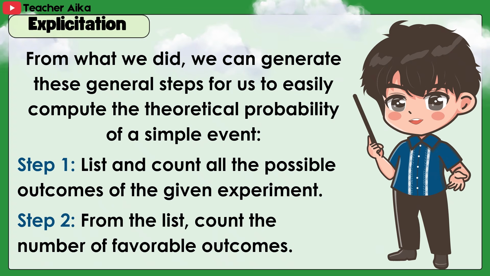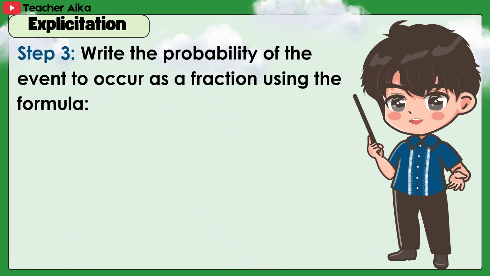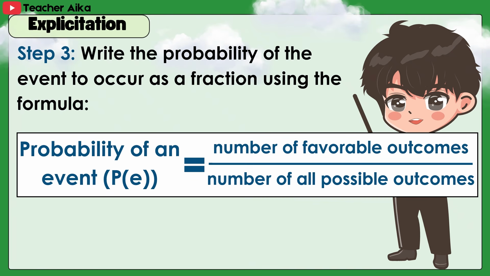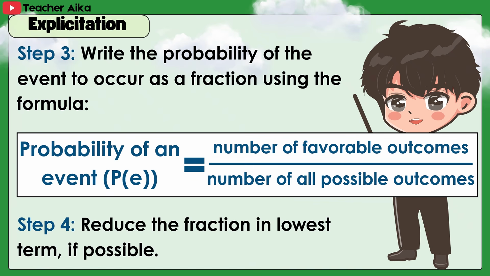From what we did, we can generate these general steps for us to easily compute the theoretical probability of a simple event. Step 1. List and count all the possible outcomes of the given experiment. Step 2. From the list, count the number of favorable outcomes. Step 3. Write the probability of the event to occur as a fraction using the formula. Step 4. Reduce the fraction to lowest terms if possible.